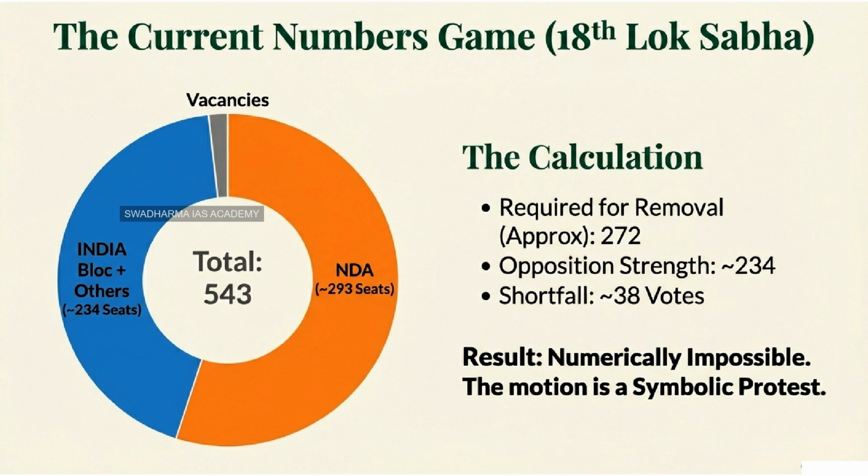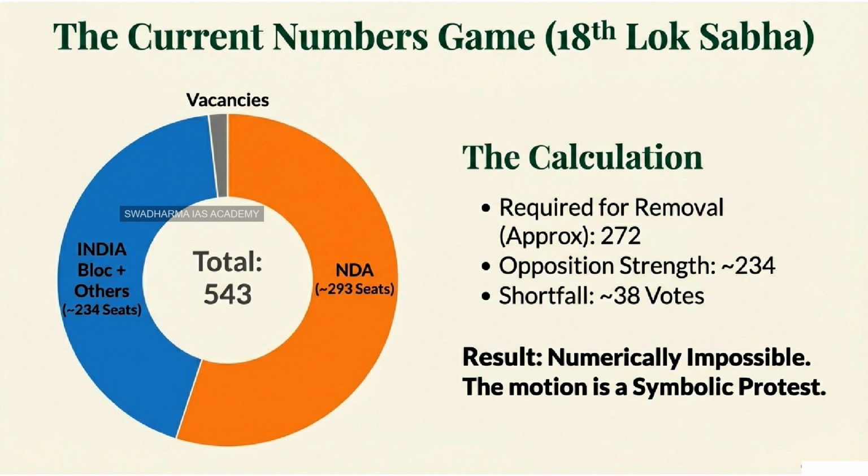This highlights the security of tenure built into the office. It ensures that a speaker cannot be removed by a coincidence of low attendance or a snap vote. You need the demonstrable will of the majority of the entire functioning House, not just the majority of who happened to be in the room that day. That makes the bar significantly higher for the opposition. They can't just rely on surprising the government. They have to ensure their own full attendance and then some.